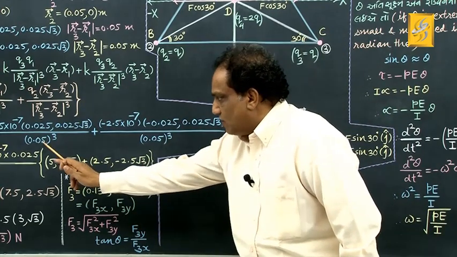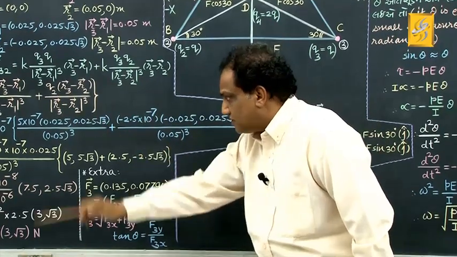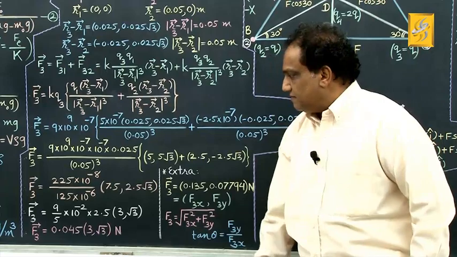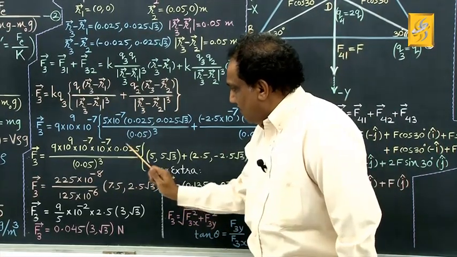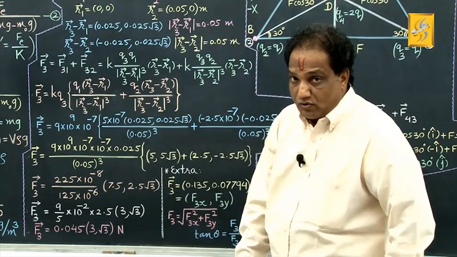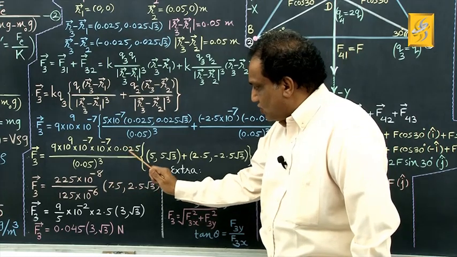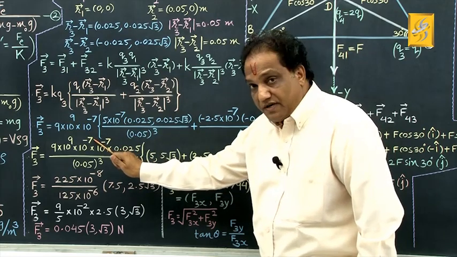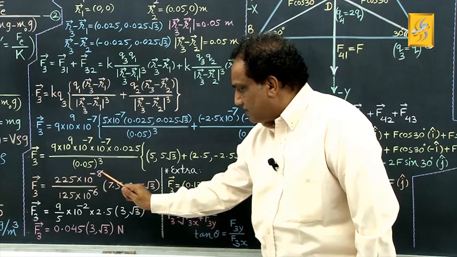And in the denominator, 0.05 cube, that also from LCM you can take out. It is taken out, 0.05 cube, correct? Fine. Now simplify. 25 9s are 225. What about power to the base 10? I am showing you. Here it is 25 into 10 raised to minus 3, minus 3 minus 7, minus 10, minus 10 minus 7, minus 17, 9 minus 17, that is 10 raised to minus 8.